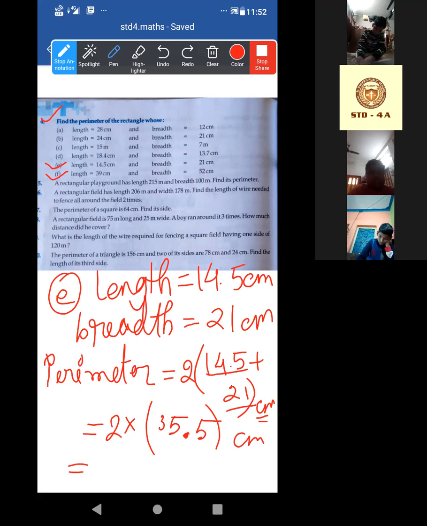Now do it yourself. 5 twos are 10, carry 1. 5 twos are 10 plus 1, 11, carry 1. 2 threes are 6 plus 1, 7. So 71 decimal 0. That means we can easily cut this 0 as it is 0 after the decimal. So 71 centimeter.